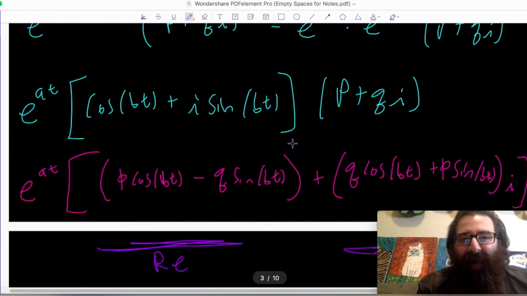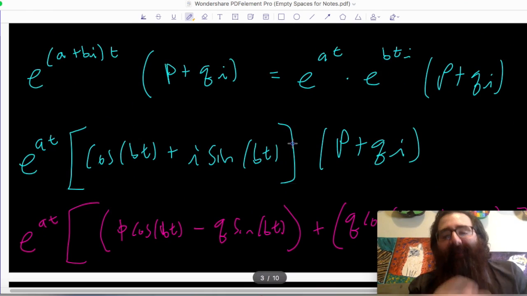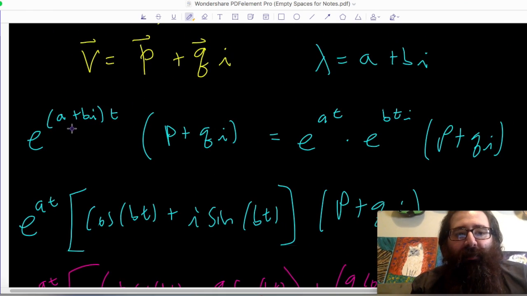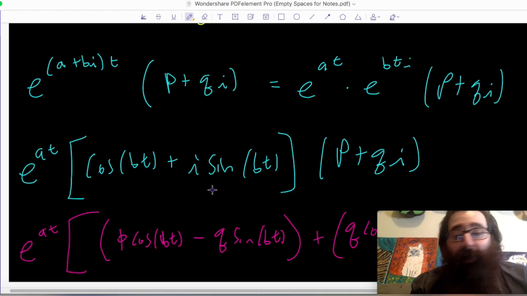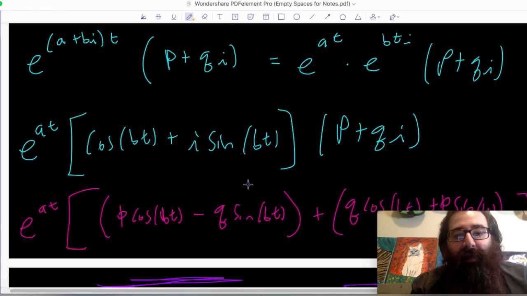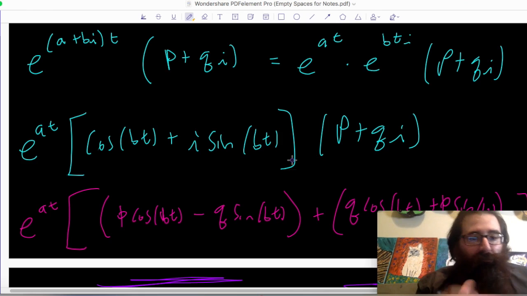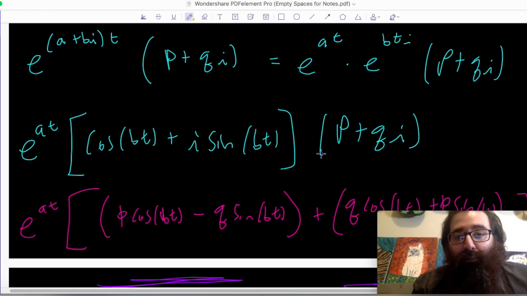But really, I have to go through the necessary steps, which is thinking about e to the lambda t, plugging in my complex eigenvalue, multiplying by the eigenvector, where the vector gets split up into the real and the imaginary pieces. Then using Euler's identity, I have to generate it from scratch, and now I can't just pick random pieces of it. That's very dishonest. We don't want to do that. That's way too haphazard. So I need to expand this out.